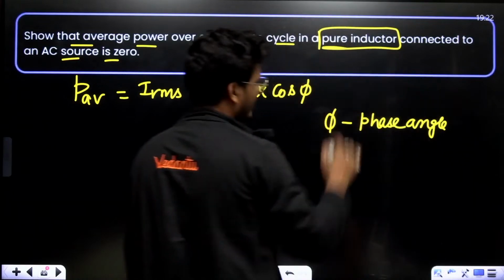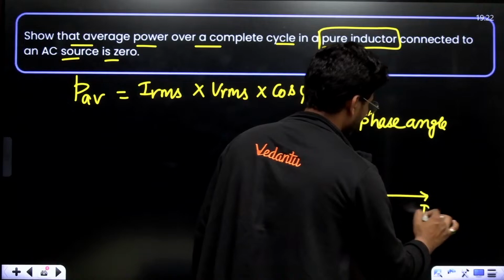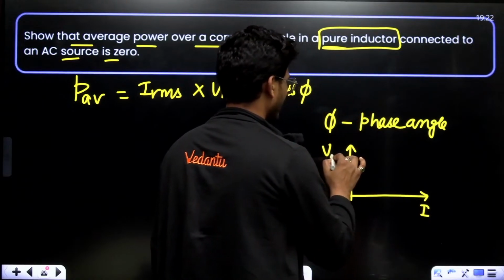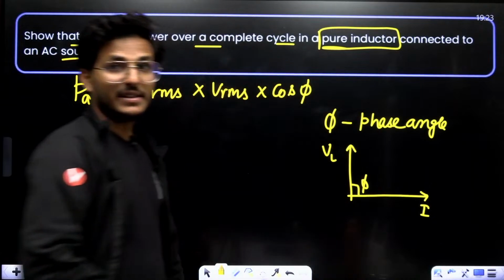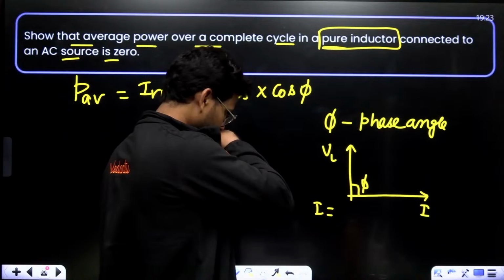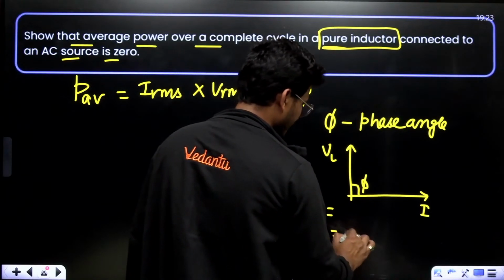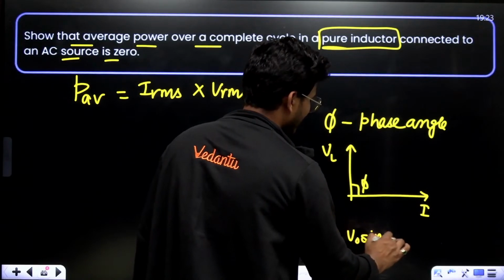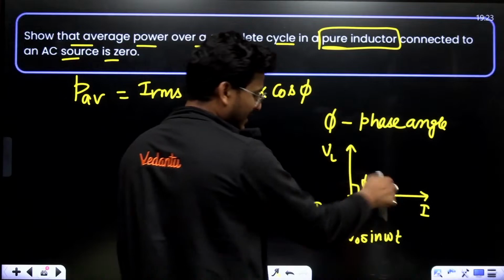And in an inductor, you know very well, this is I, this is VL, and the phase angle is 90 degrees. V L equals V naught sine omega t. The potential is leading by 90 degrees.